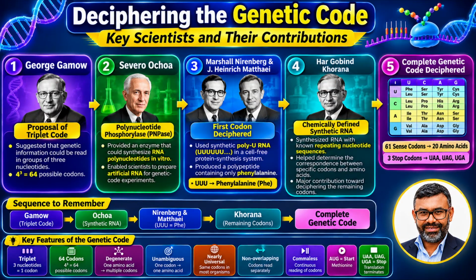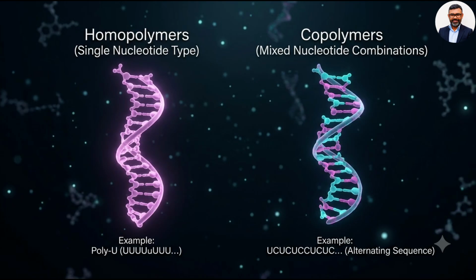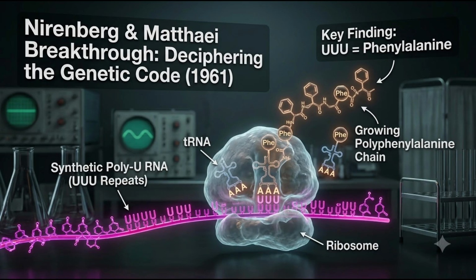Let's quickly revise how the genetic code was deciphered. George Gamow proposed the triplet nature of the genetic code. Severo Ochoa provided the enzyme polynucleotide phosphorylase, which helped scientists synthesize artificial RNA. These synthetic RNAs included homopolymers, RNA made of only one type of nucleotide, and copolymers, containing different combinations of nucleotides. Nirenberg and Matthaei used a poly-U homopolymer and made the first breakthrough, showing that UUU codes for phenylalanine.